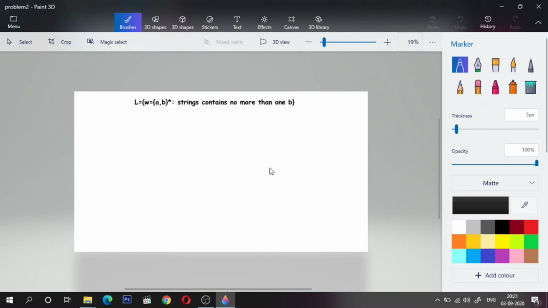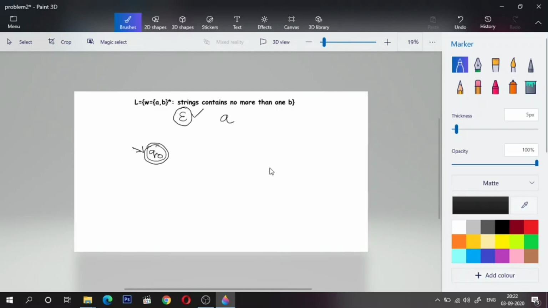We'll stick to the basics. According to the question, what is the simplest string that is accepted? String of length 0, epsilon. Does it contain any B? No. So this is totally valid according to the definition. With this we'll build the skeleton of the DFSM. So I am in Q0 and Q0 encounters epsilon, or in other words, Q0 encounters no string at all. So this should be marked as accepting.